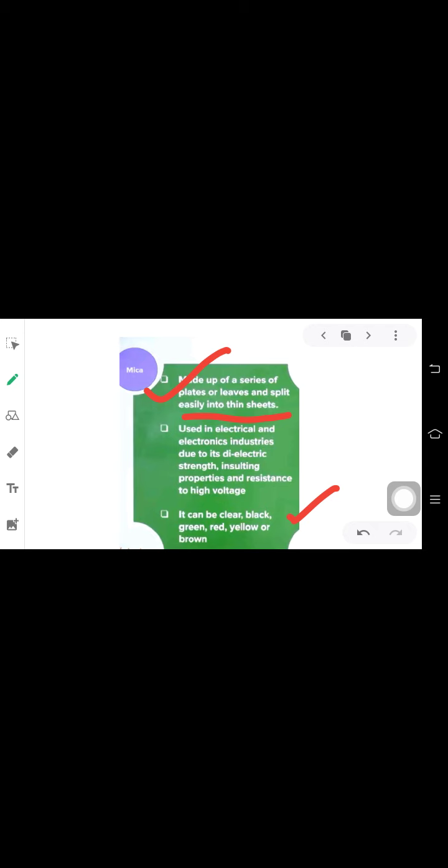Now where is it used? It is used in the electrical and electronic industry due to its dielectric strength, insulating properties and resistance to high voltage.